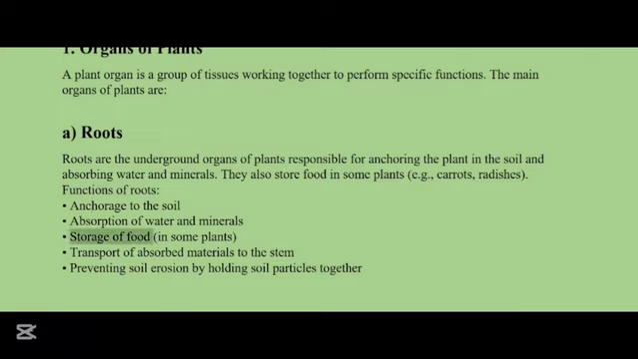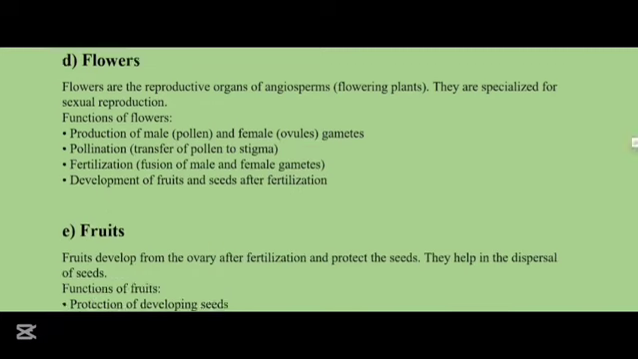Leaves are the main photosynthetic organ of the plant. They are adapted for maximum absorption of sunlight and gaseous exchange. The functions of leaves are photosynthesis, which is the production of glucose using sunlight. Then transpiration, which is the loss of water vapor, helping in cooling and water movement.